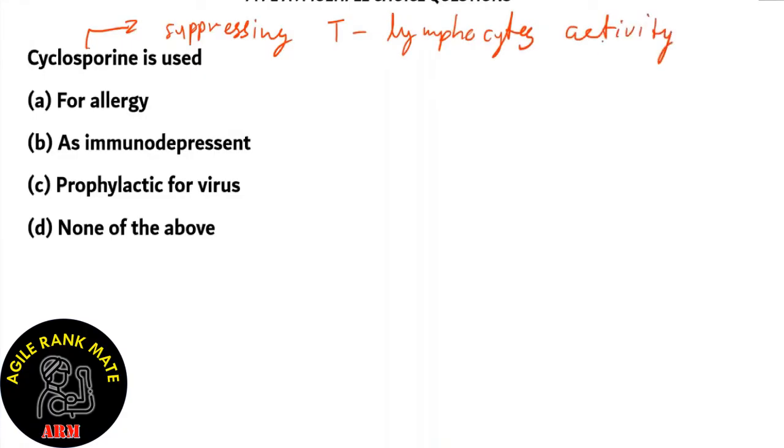So when it suppresses T lymphocyte activity, it acts as an immunodepressant. An immunodepressant is something that suppresses immunity, and T lymphocytes are a part of the immune system. So if cyclosporine is suppressing T lymphocyte activity, then it is an immunodepressant. So option B is the right option.